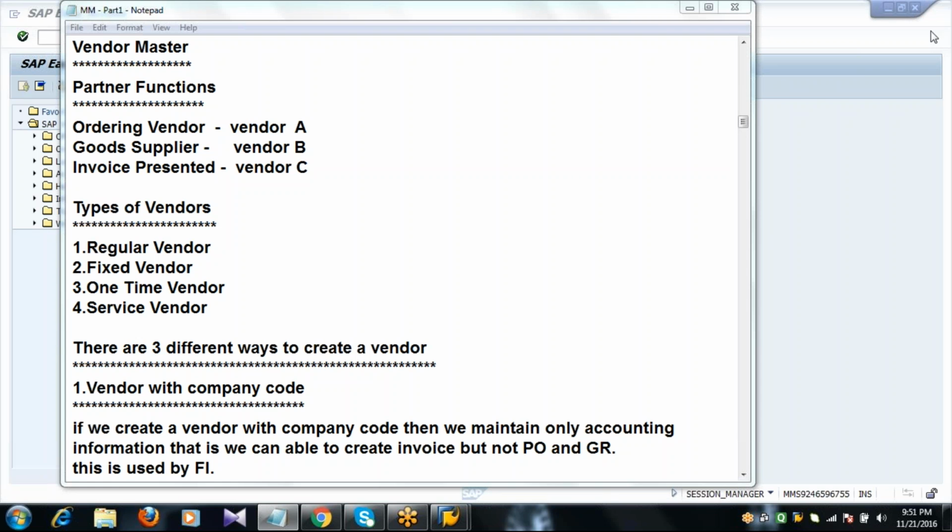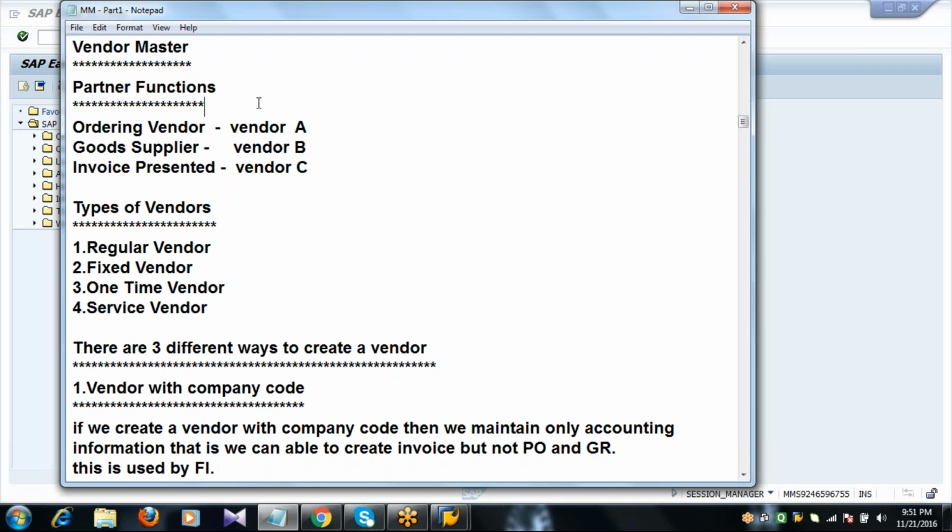So partner functions we are discussing. So what is this partner functions? Okay. First of all, before that, what is a vendor master? A vendor master is a master file which contains the information of a particular vendor. What type of information can we maintain? Vendor name and address, banking and accounting information, business terms of payment, purchasing information, partner functions, etc.